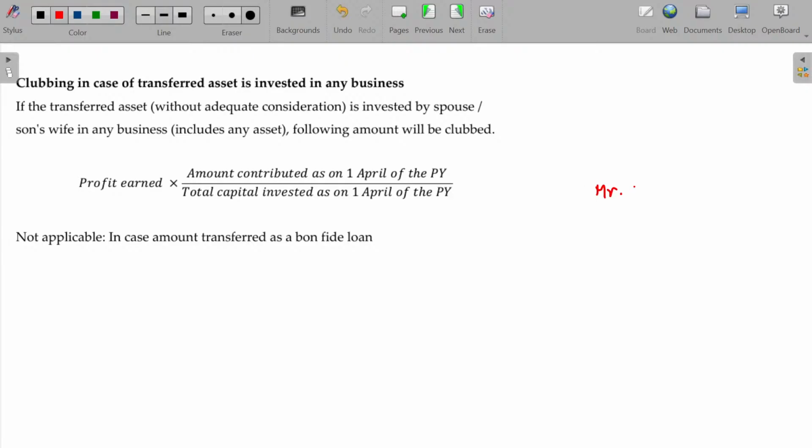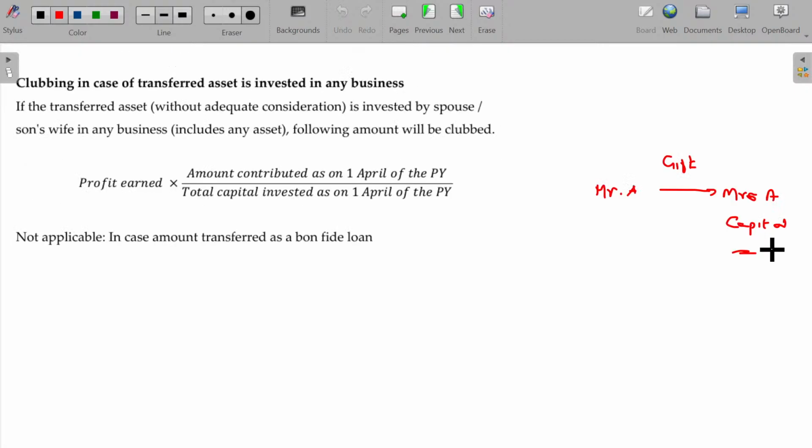Mr. A, Mrs. A. Mr. A gives the Mrs. A's business capital contribution. So Mr. and Mrs. A run the business with their own fund and the amount received from Mr. A. Whatever the income generated, to the extent of the contribution given by Mr. A will be clubbed in the hands of Mr. A. That's the same logic. Okay, already we have studied, but here it is related to business investment.